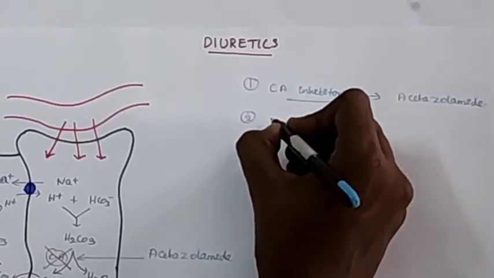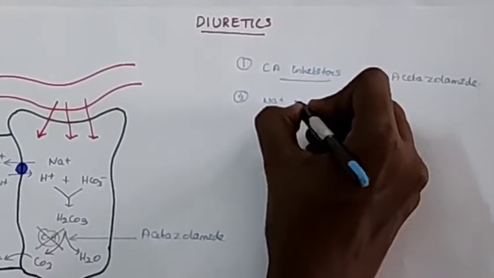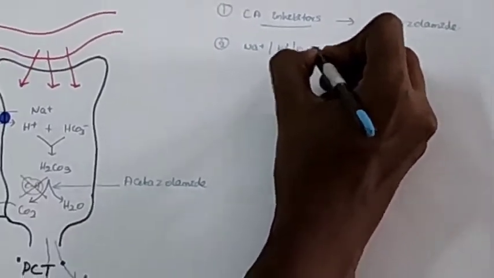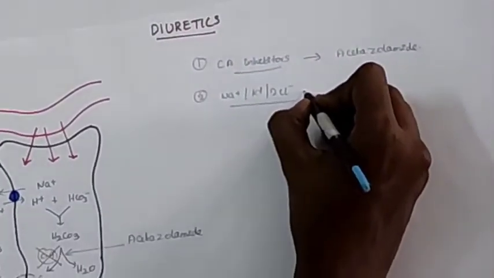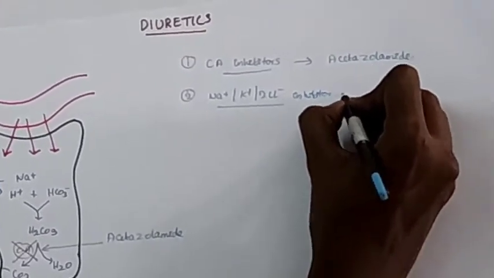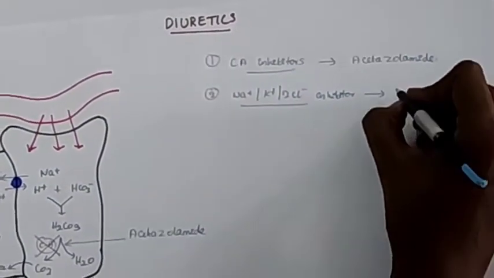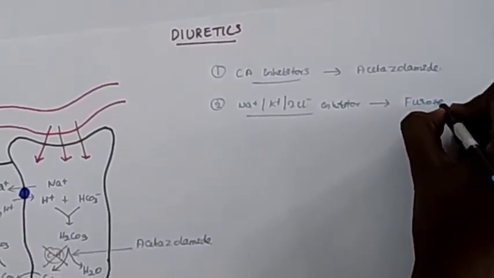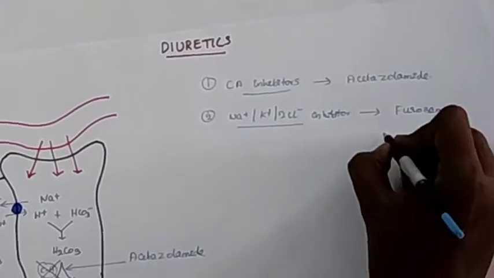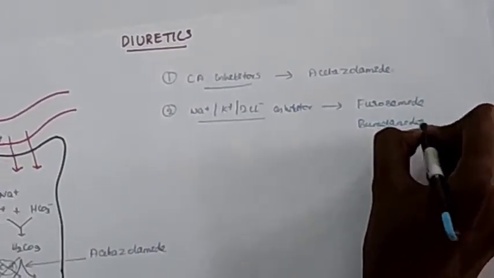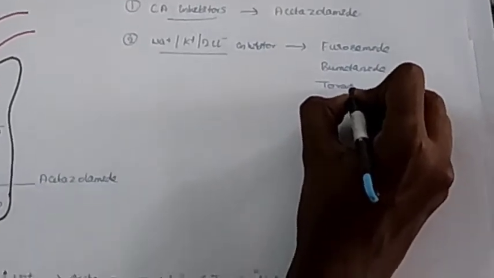The second class of drugs are sodium-potassium 2-chloride channel inhibitors, which include drugs like furosemide, bumetanide and torasemide.